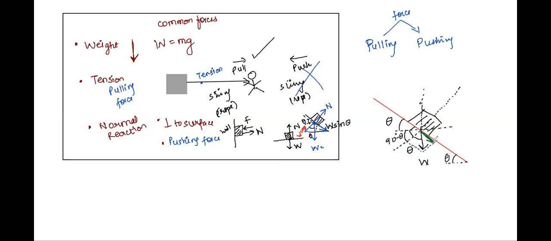This green arrow is the component parallel to the plane, W sin theta, whereas this component perpendicular to the plane is W cos theta. I hope everyone is clear with this concept. Please jot this down, and once you are done, let me know by raising your hand so that we can move to the questions.